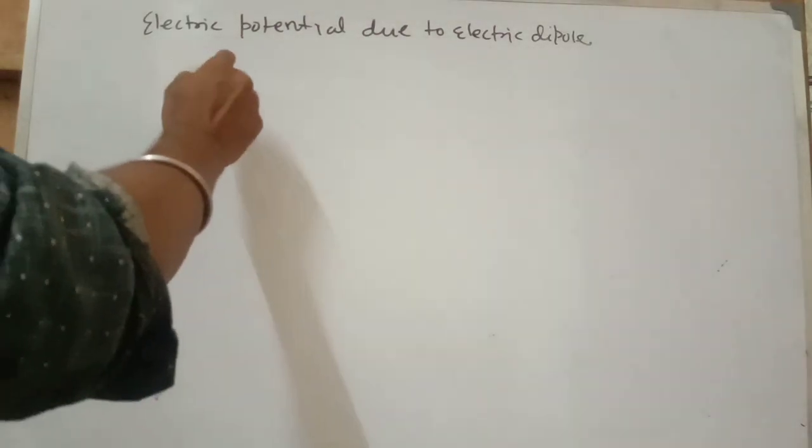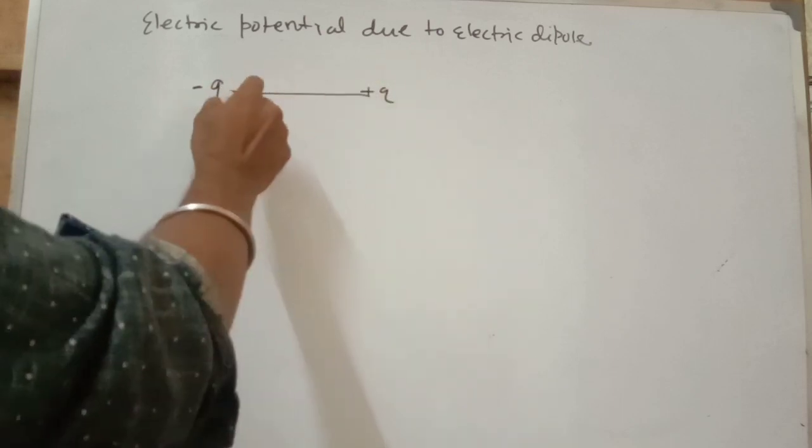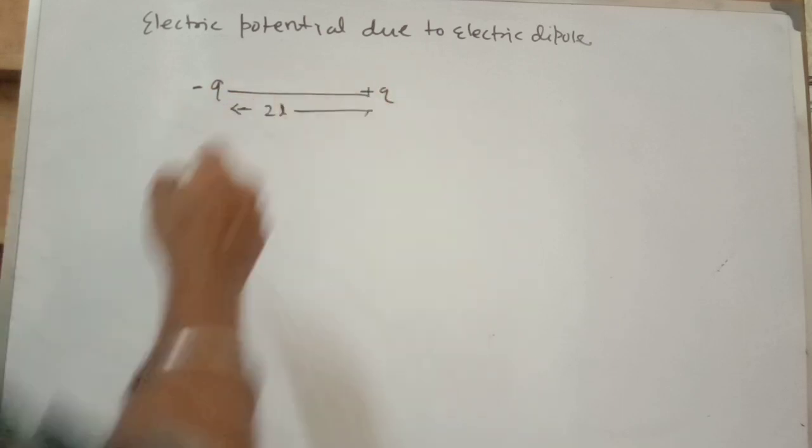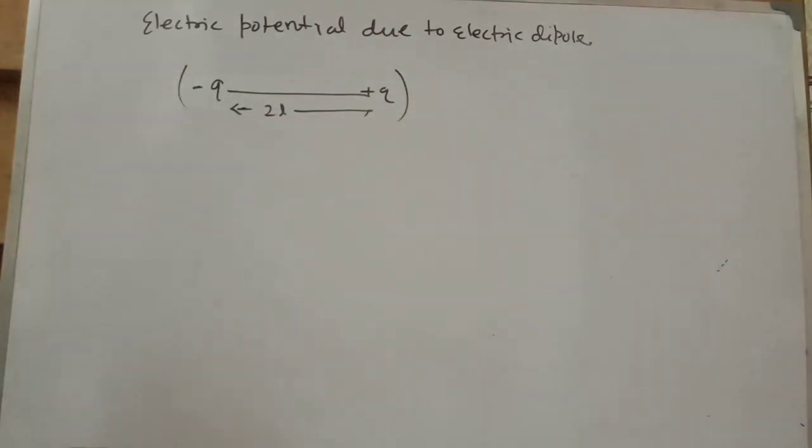Let two small charges, opposite in nature, be kept at a very small distance, let 2L. So this configuration is called an electric dipole. So due to the electric dipole, we are going to find electric potential.